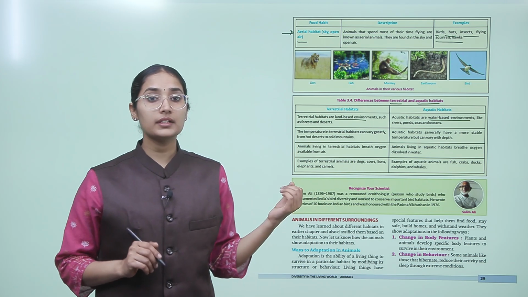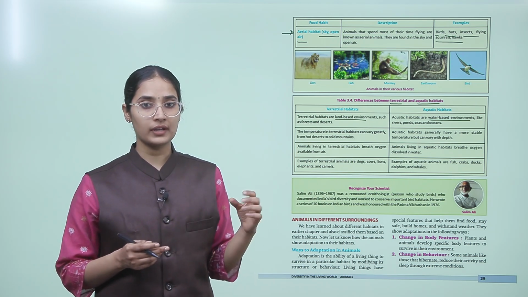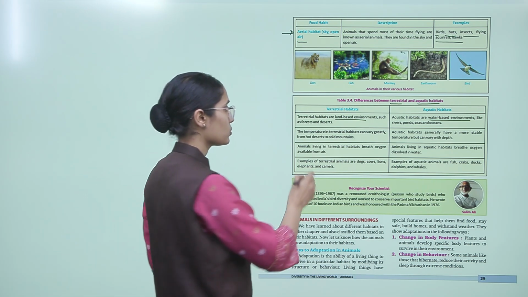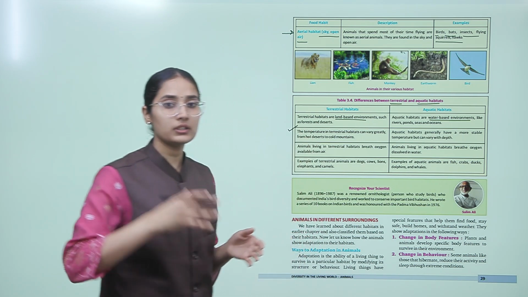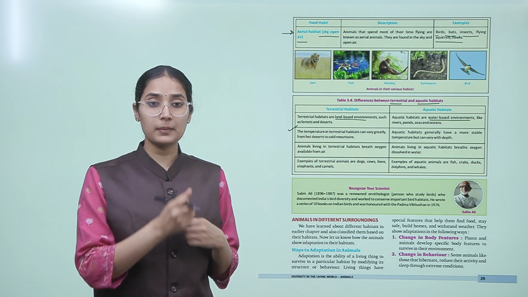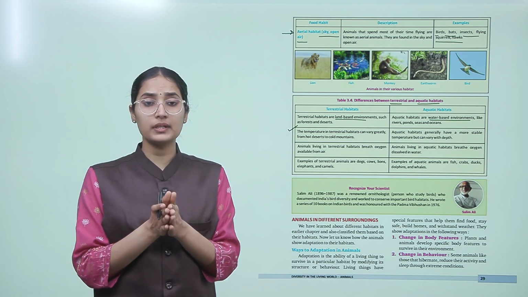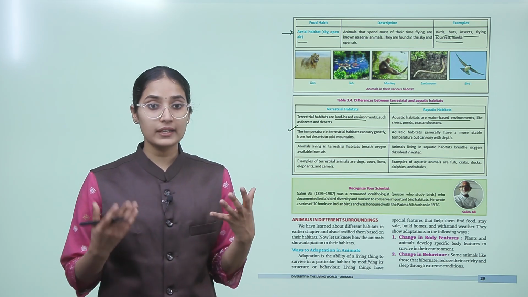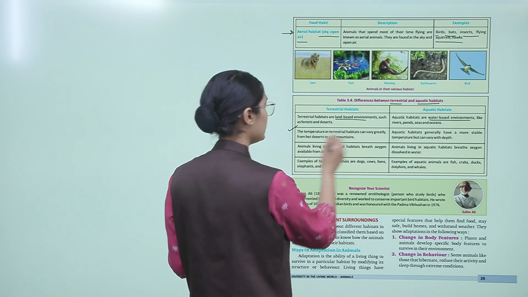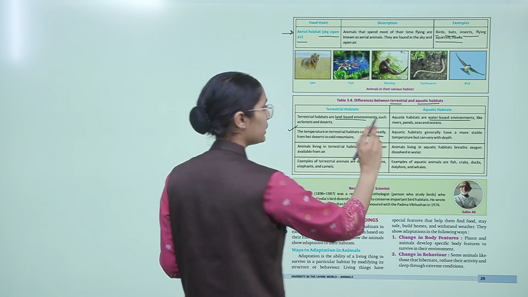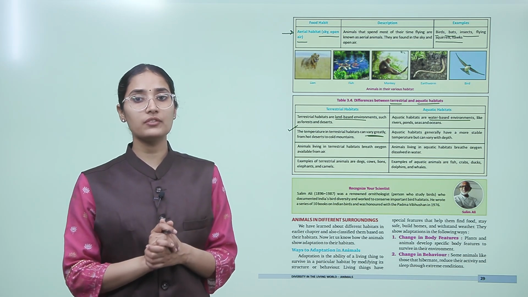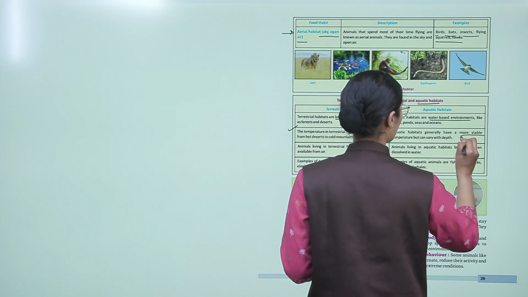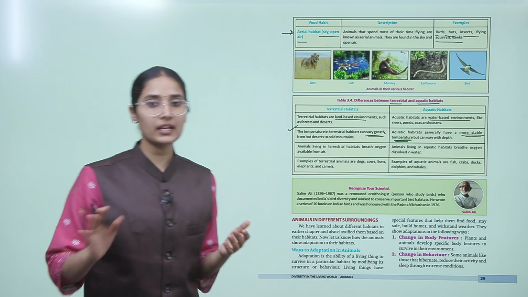In terrestrial habitats, the temperature can vary greatly from hot desert to cold mountains, okay. For example, in some places there would be so much rain, in some places there would be almost no water, like in deserts, okay. So, the temperature varies greatly here, but aquatic habitats generally have a more stable temperature, though it can vary with depth, okay. The temperature is relatively stable, but the depth of water can vary.